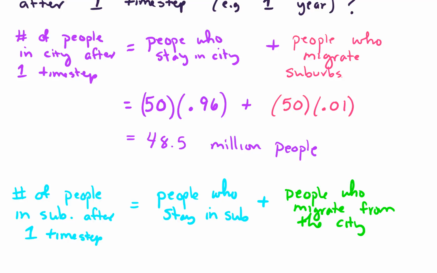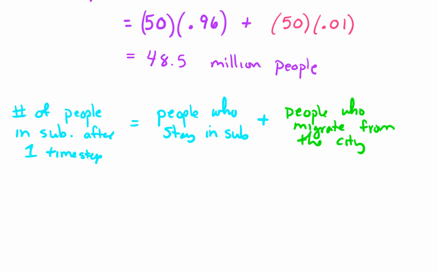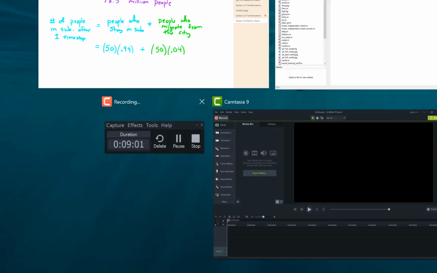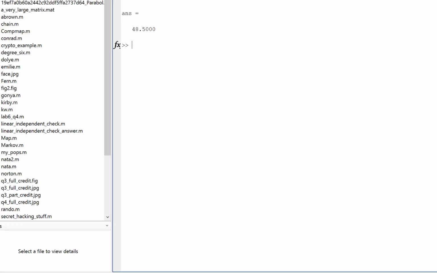So we have two computations that we need to do again. The first one, people who stay in the suburbs. We had 50 million people that lived in the suburbs, and if you're in the suburbs, there's a 0.99 chance that you'll stay there next year. And then we had 50 million people in the city, and there was a 0.04 probability that if you were in the city, you'd migrate to the suburbs. So back to MATLAB. So we can do 0.99 times 50 million. And then we have 0.04 times 50 million. And that turns out to be 51.5.